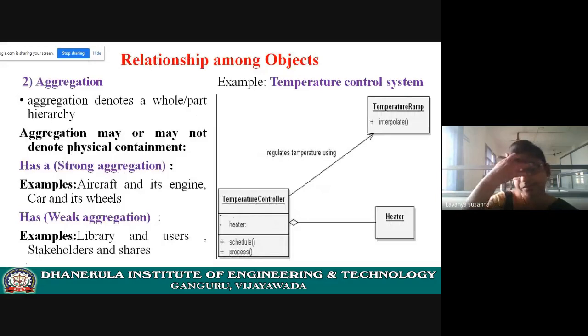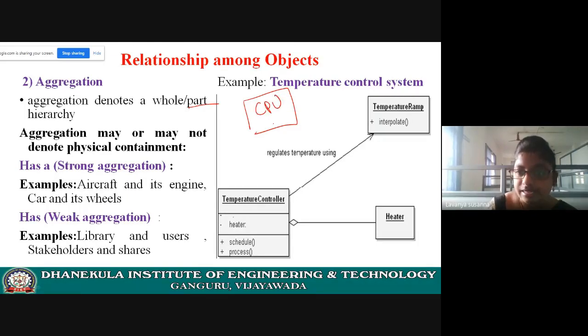Now let us see aggregation. Aggregation denotes a part-of relationship. Part of. Example, CPU. Take CPU. CPU is an object, and CPU is decomposable into different objects, right?